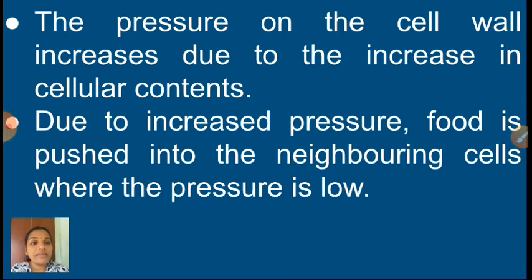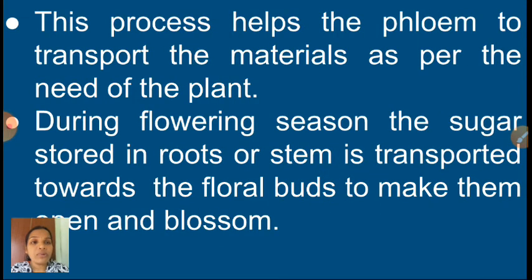Next one is, see here, this process helps the phloem to transport the materials as per the need of the plant. In this way, food will transfer from one place to another place. During flowering season, the sugar stored in roots or stem is transported towards the floral buds to make them open and blossom. Okay, children.